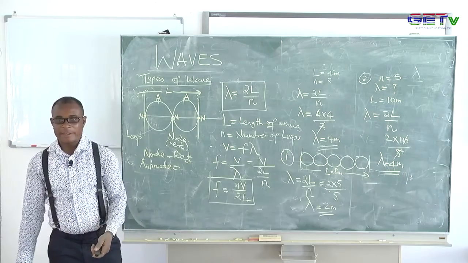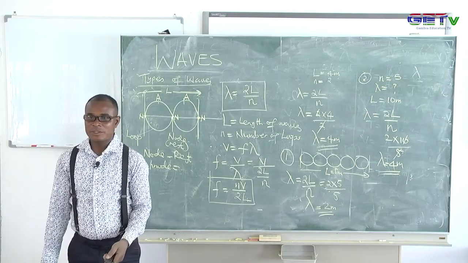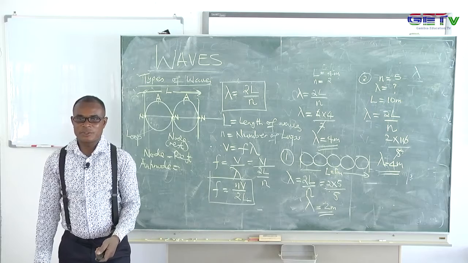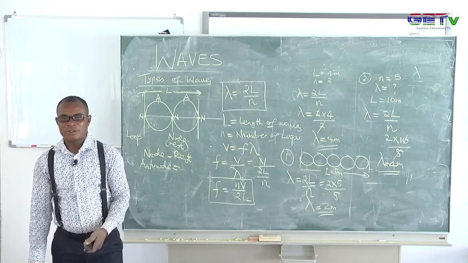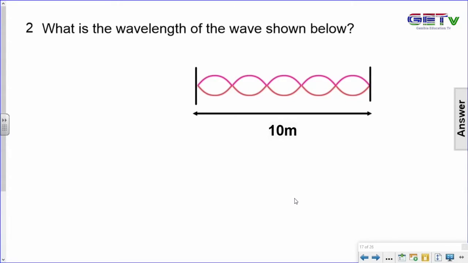Now the next slide is your own; I'll be reading it out, it's an assignment for you. So let me read this one. I think I've solved this already. So I go to this one. What is the wavelength of the wave shown below? If I count it for you, we have 1, 2, 3, 4, 5 loops there, and the length of the wave is 10 meters. I think you can do that using the same formula.